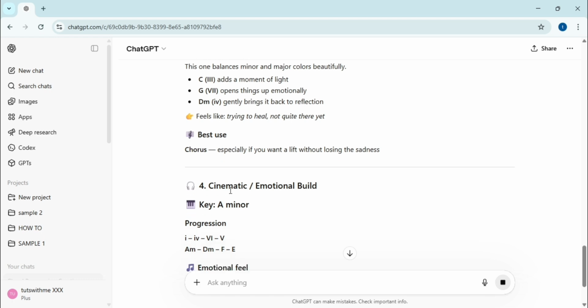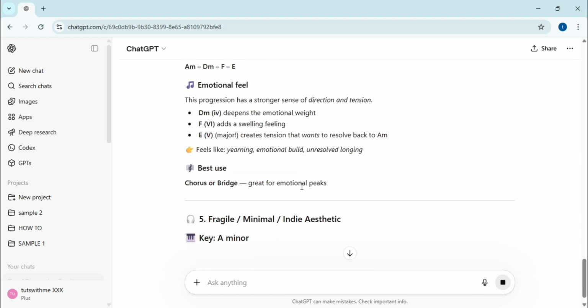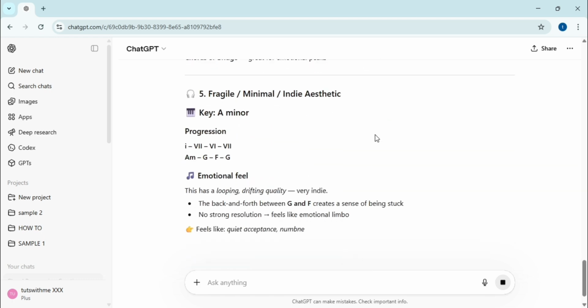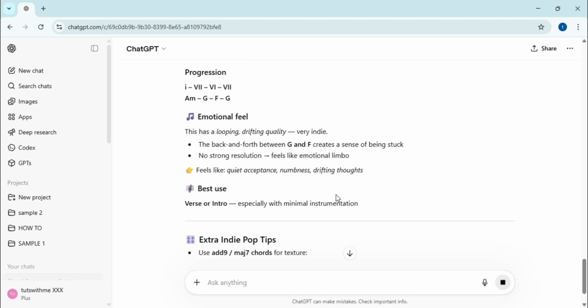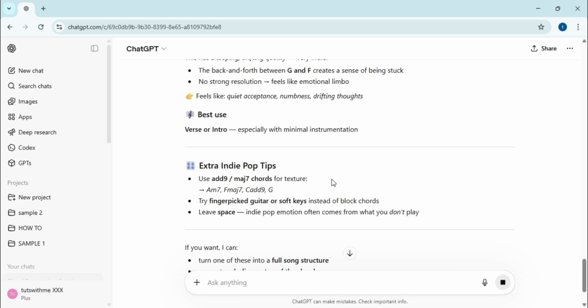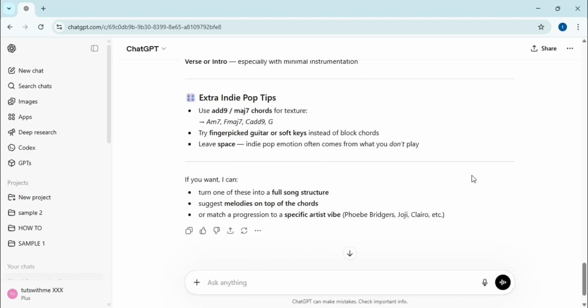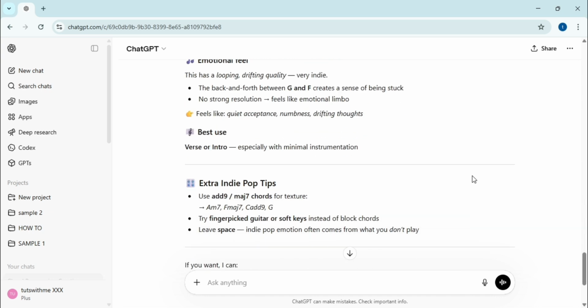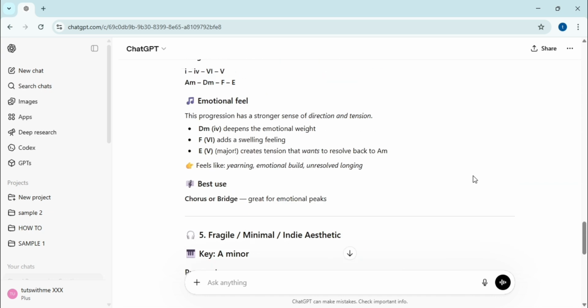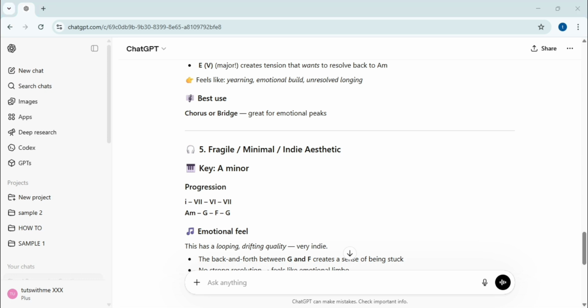For example, the cinematic build progression uses a major 5 chord to create a powerful sense of tension that feels like a desperate search for resolution. These descriptions help me understand the narrative weight of each chord transition, making it easier to match the music to my lyrics.